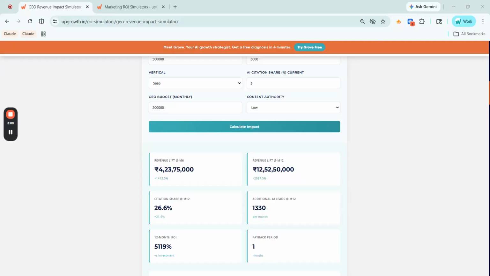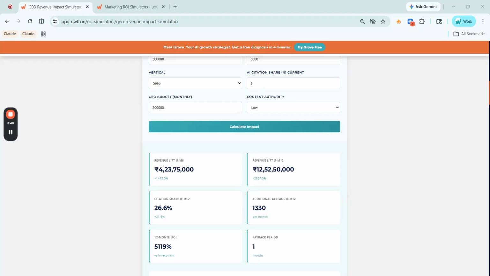Here is what the simulator projects. By month 6, the revenue lift is around 4 crore 23 lakh 75,000, a 1,412% increase over your current revenue baseline. By month 12, revenue lift reaches 12 crore 52 lakh 50,000. That is a 2,087% lift. And the AI citation share grows from 5% to 26.6% by month 12.